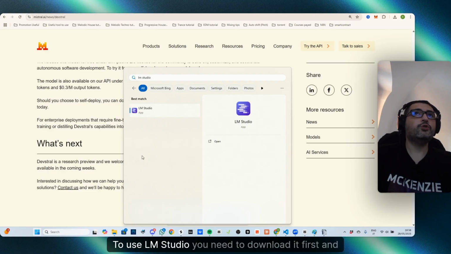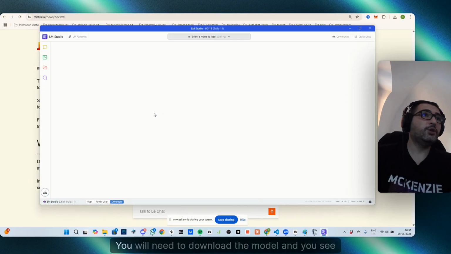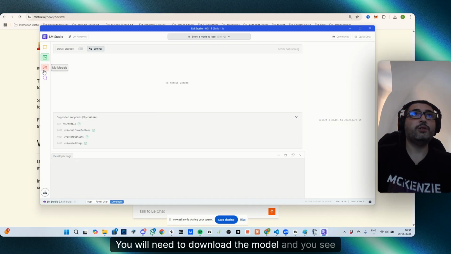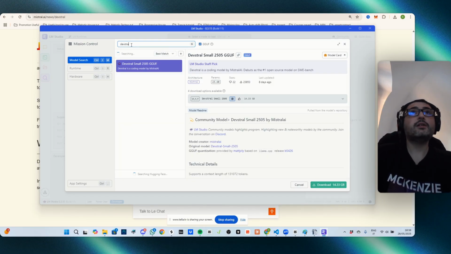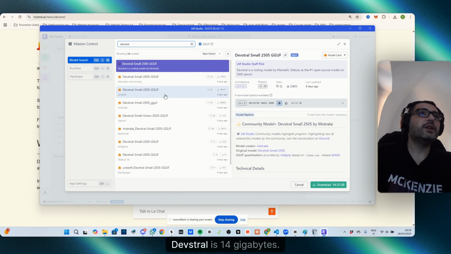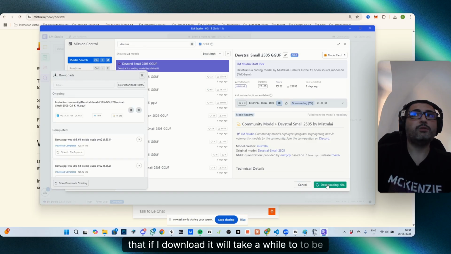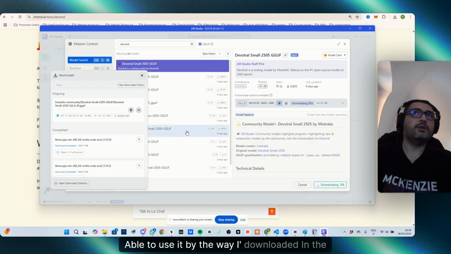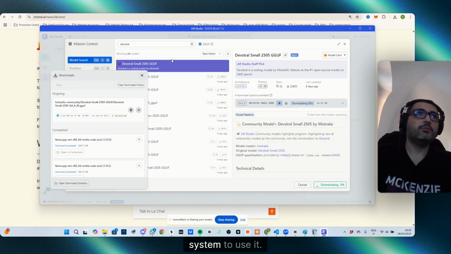To use LM Studio, you need to download it first, and then you can use it like this. You will need to download the model, and you see that the first one showing here is Devstral. Let's see, Devstral, and you have different options. Devstral is 40 gigabytes, so if I download it, it will take a while before I can use it. By the way, I download it. In the meantime, I will probably use some online system to use it.